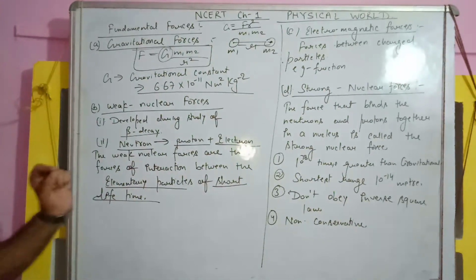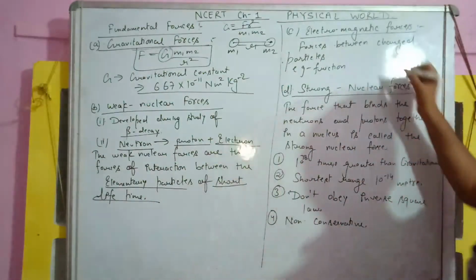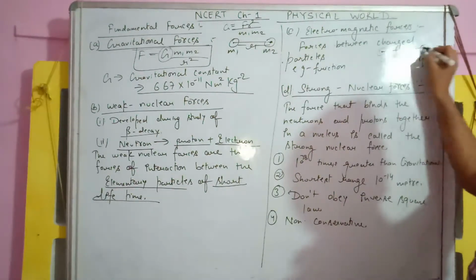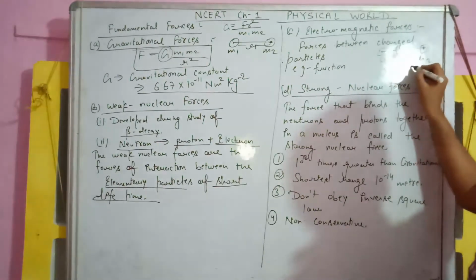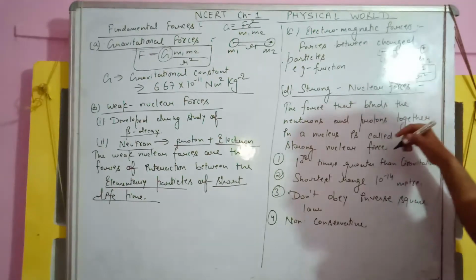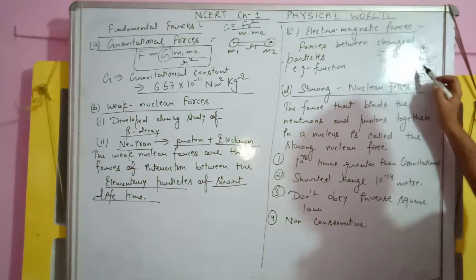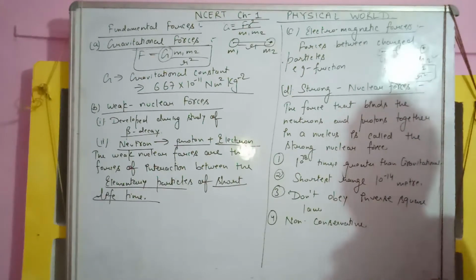So these are forces between charged particles. How are these forces developed? Let us study this. Suppose we have a charge Q1, we have another charge Q2, and these two charges are separated by distance r. Then according to Coulomb's law, F is equal to k Q1 Q2 upon r square, where Q1 Q2 is the product of charges. So we can understand this: if the value of charges is greater, then the force between these two charges will be greater, and F is inversely proportional to r square. So this follows the inverse square rule.